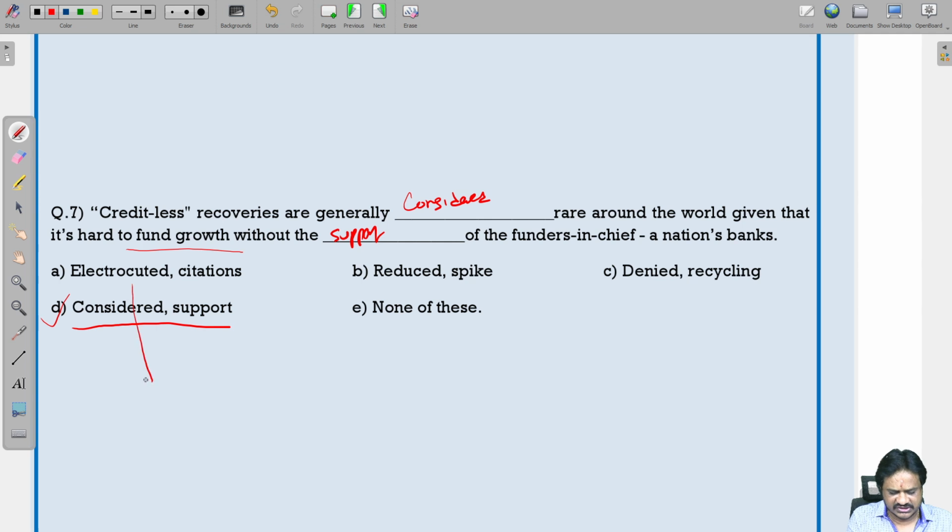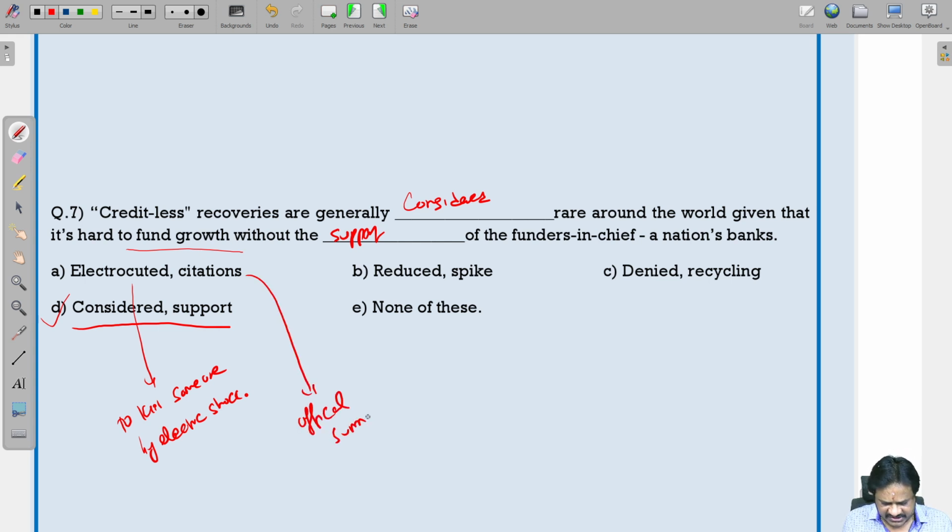Electrocuted means to kill by electric shock. To kill someone by electric shock. Citations means official summary. Spike means increase. So, here creditless recoveries are generally considered rare around the world, given that it's hard to fund growth without the support of the funders in chief, a nation bank.